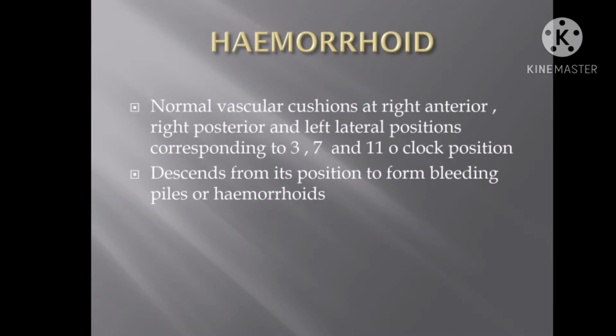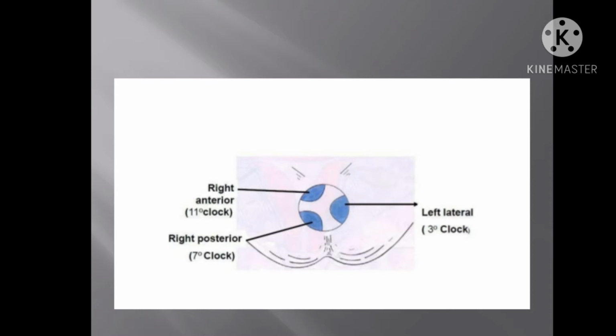Hemorrhoids are actually normal vascular cushions present inside the anal canal at three positions: right anterior, right posterior, and left lateral. This becomes pathological when these vascular cushions descend from their normal position because of chronic straining, chronic constipation, or aging, and this gives rise to a clinical condition we know as hemorrhoids or piles.